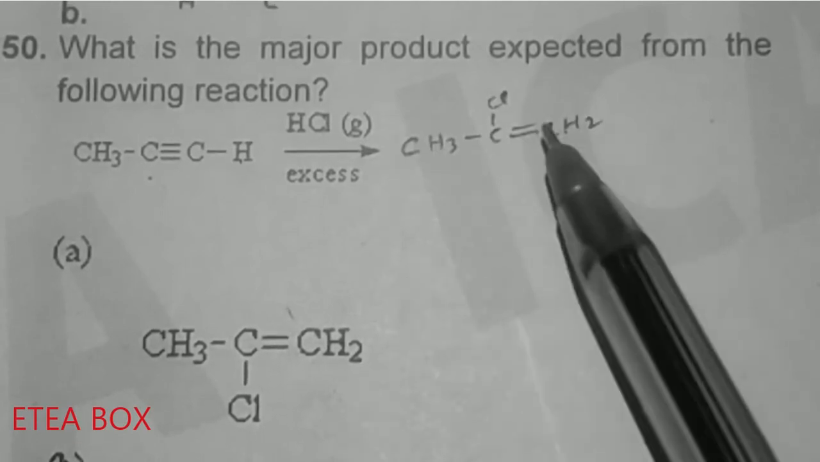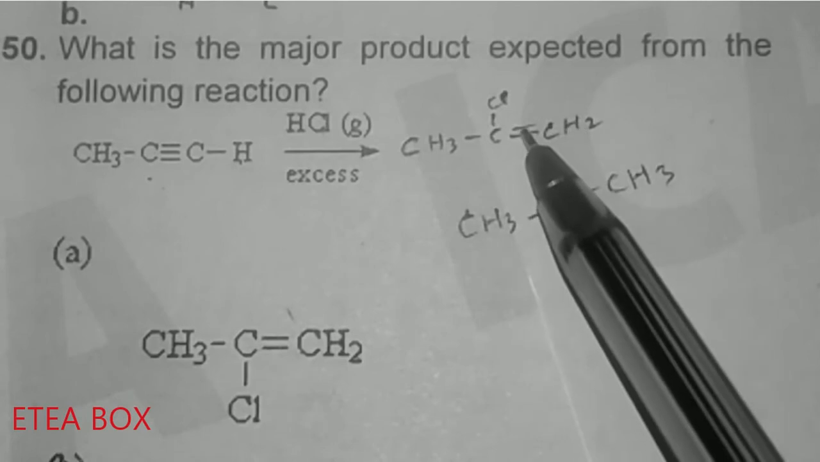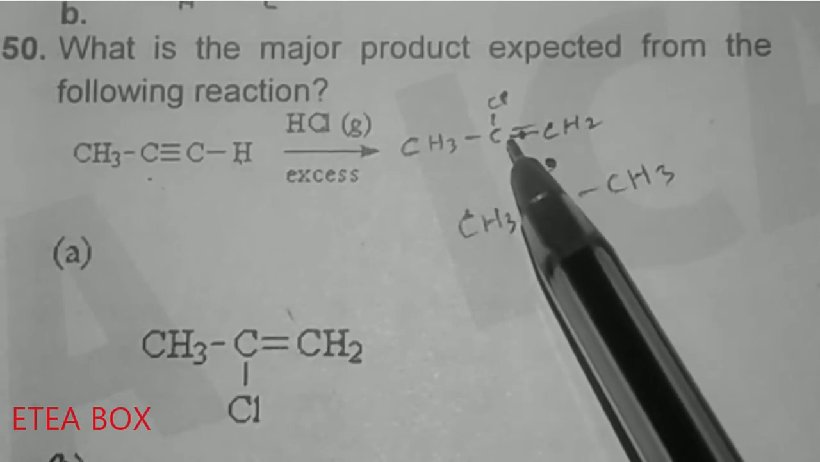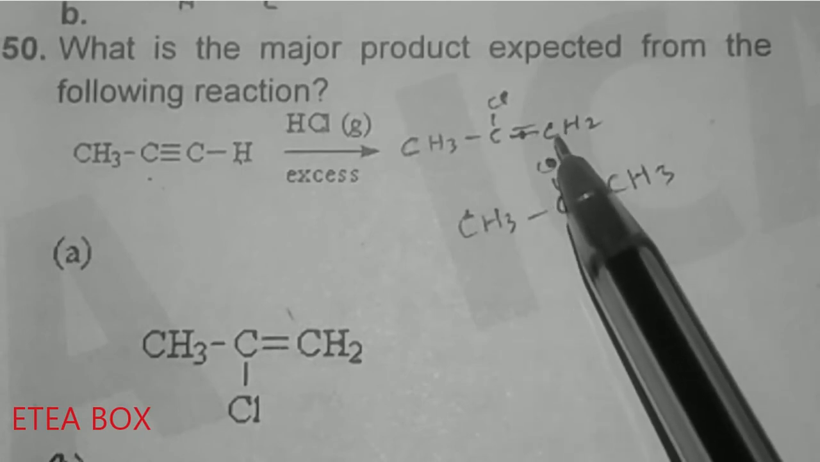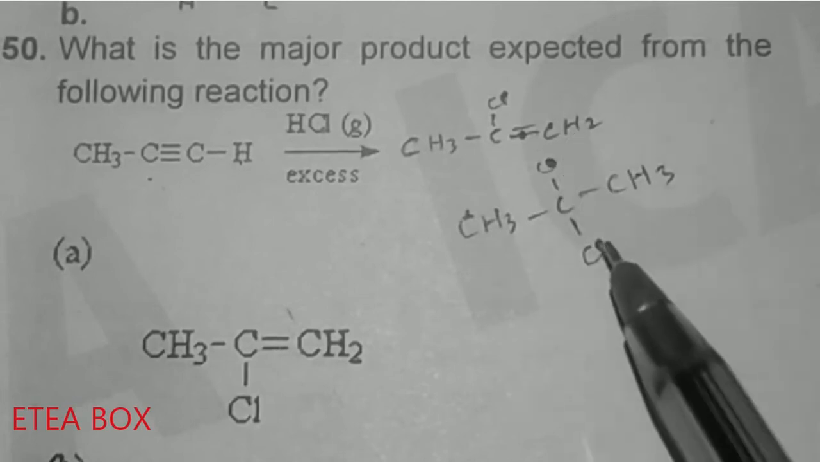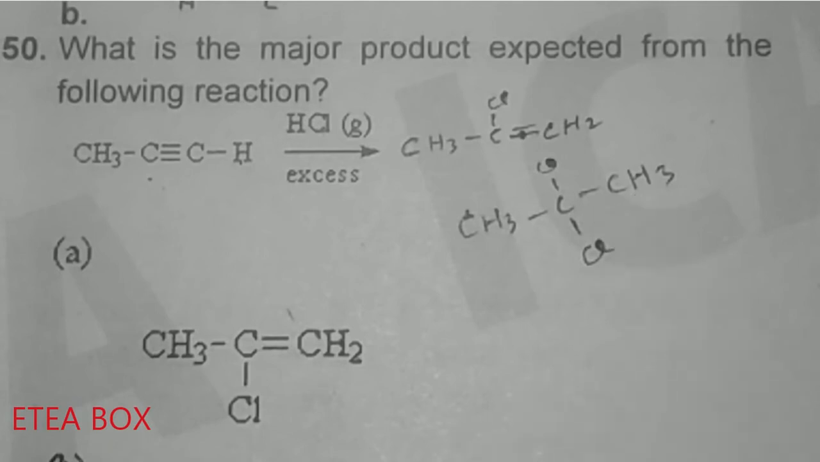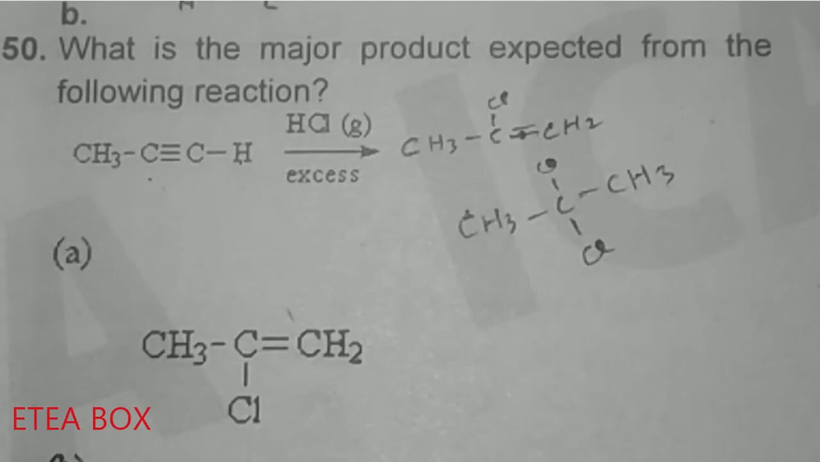Now when we react with HCl again, what will happen? It will give 2,2-dichloropropane. Look at here, when this bond is broken down, the chlorine will add to that carbon where the hydrogen atoms are fewer, and the hydrogen will combine to that carbon where the hydrogen number is greater. So hydrogen will come to this carbon and it will make CH3, CCl2, and CH3. So this one will be the major product expected from this reaction. This one is the correct option.